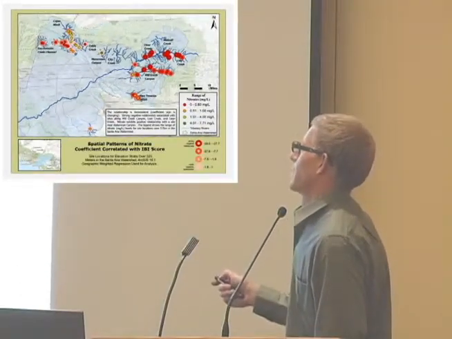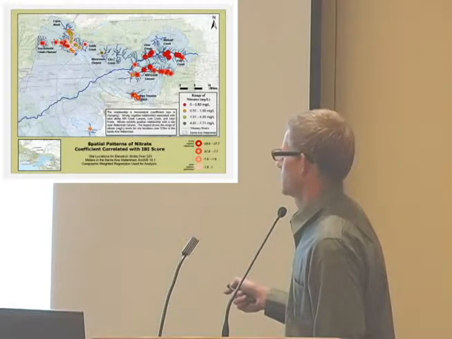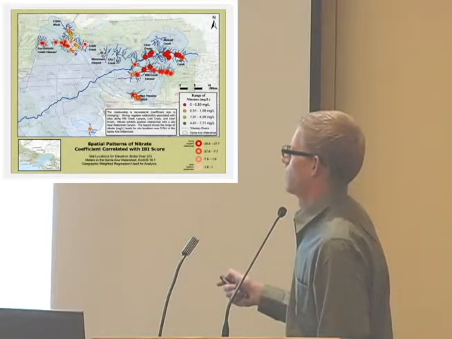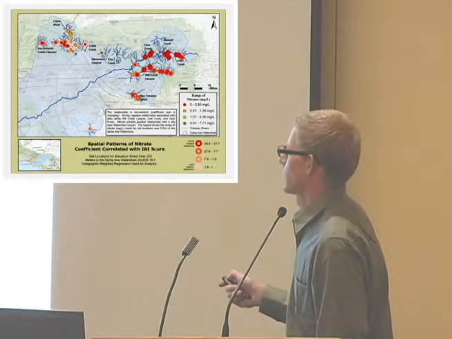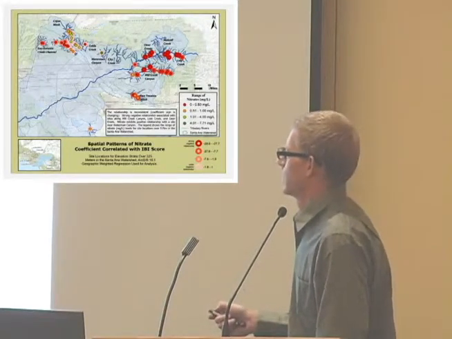But what we're seeing is that nitrate levels less than 1/2 milligram per liter are most strongly negatively correlated with IBI score. And as the level of nitrates increases, it shows a weaker relationship. But this is not incorporating how nitrates are interrelated with other stressors. This is just specifically looking at how nitrates are related to IBI score.